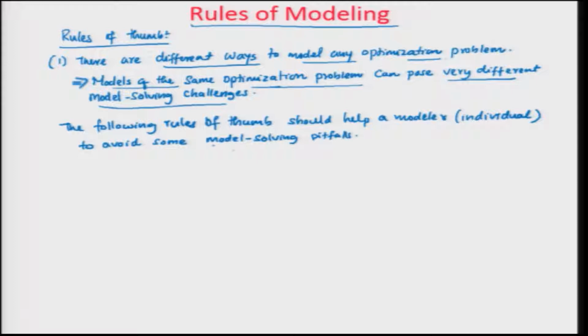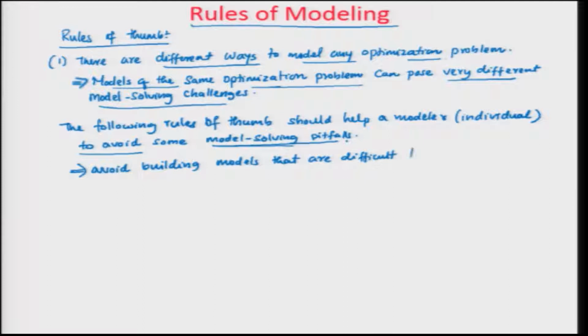So there are some issues in the model solving. When you come to solving a model, you can build a model, but sometimes you will end up building a model that will be very tough to solve. So what you want to do is avoid such a scenario where you end up building models that are difficult to solve.